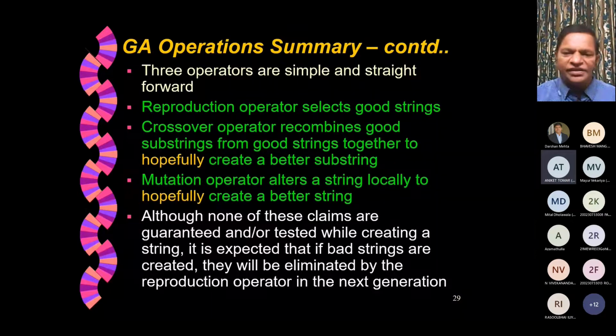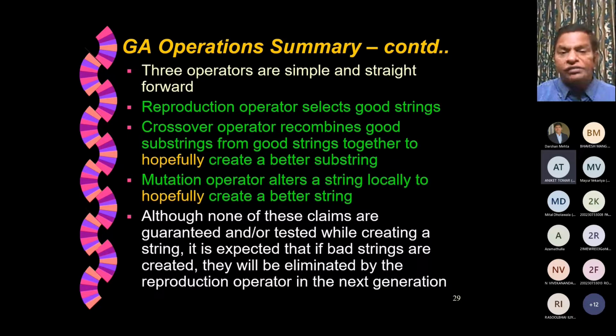While we are doing this, we are only hoping that a better substring will be created, but it may be a weaker substring. If it is a weaker substring, its fitness value will be low, therefore its probability of survival is low, therefore it will not continue for a few longer generations.